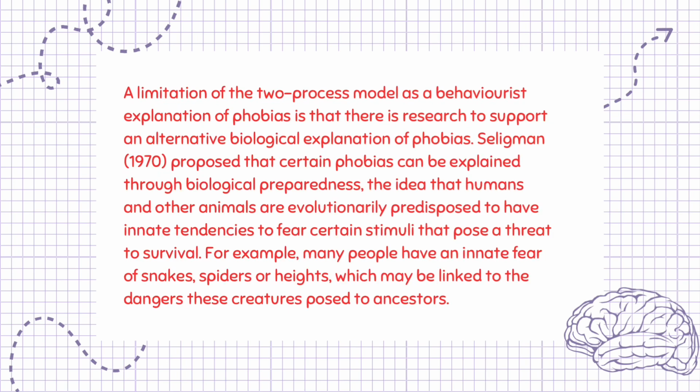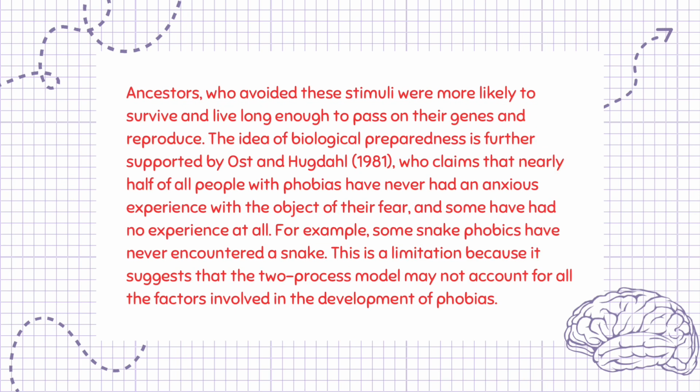A limitation of the two-process model as a behaviorist explanation of phobias is that there is research to support an alternative biological explanation of phobias. Seligman, 1970, proposed that certain phobias can be explained through biological preparedness, the idea that humans and other animals are evolutionarily predisposed to have innate tendencies to fear certain stimuli that pose a threat to survival. For example, many people have an innate fear of snakes, spiders, or heights, which may be linked to the dangers these creatures posed to ancestors. Ancestors who avoided these stimuli were more likely to survive and live long enough to pass on their genes and